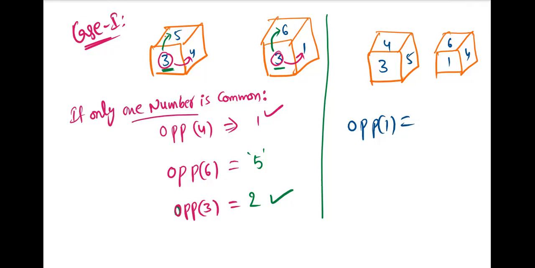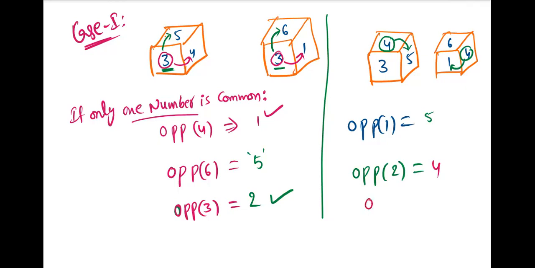Yes, because you are making a mistake. What is the common number here? The 4. I have done it anti-clockwise. From 4, is 1 the clockwise first number or the anti-clockwise first number? Clockwise. So in the other dice also, from 4, the clockwise first number is 5. That's the answer. Tell me what is the number opposite to 2? 4. Yes, because 2 is not there in these two positions, so the number which is common in both the positions is the answer, 4.